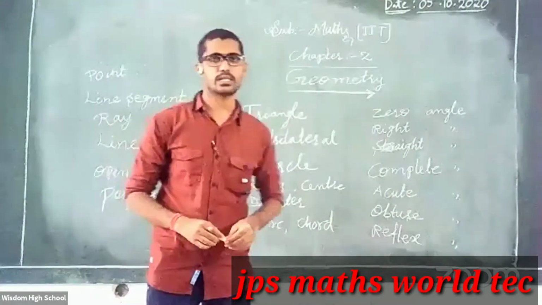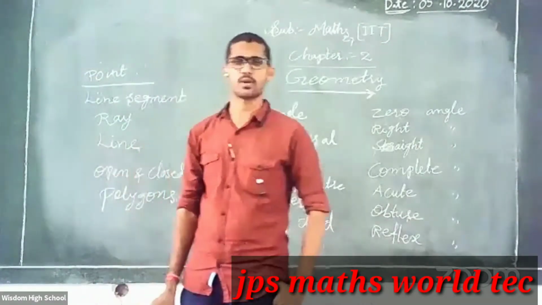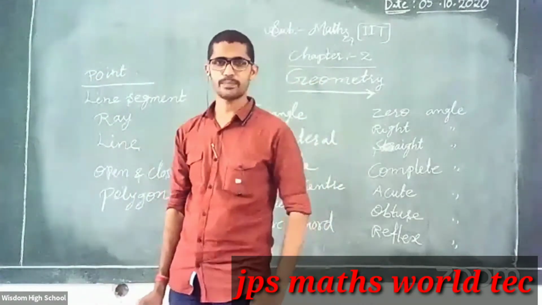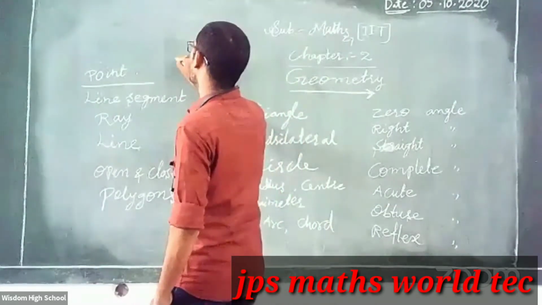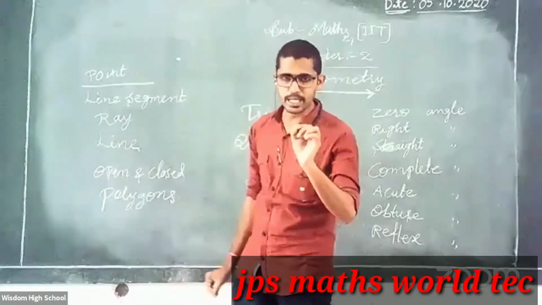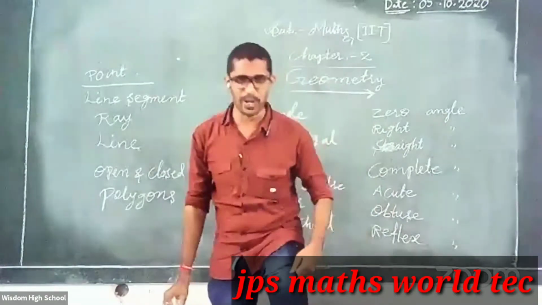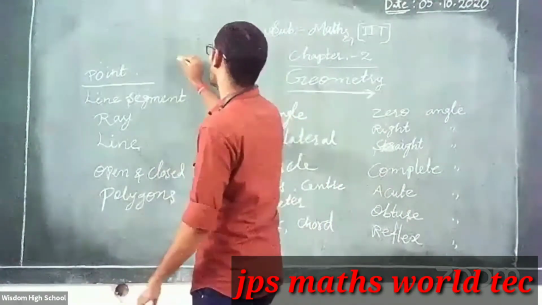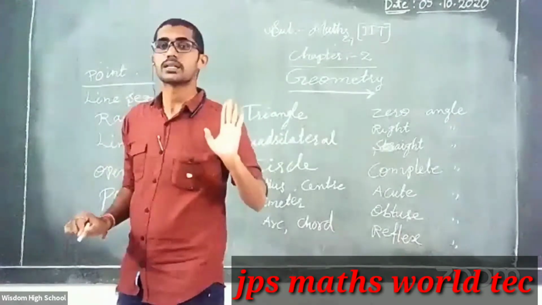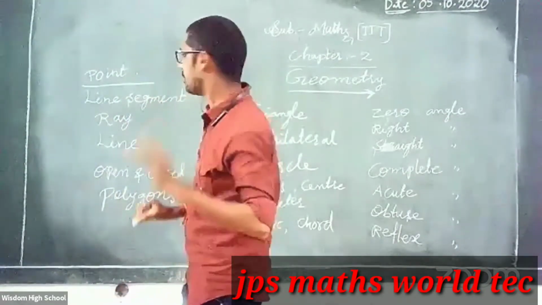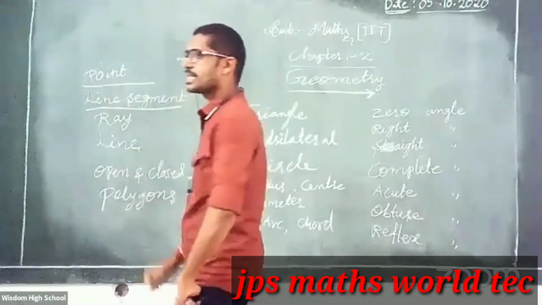Geometry. In this, first, what is a point? Do you know about the point? What is called a point? Tell me. Yes, simple. A fixed dot. You know the dot. A fixed dot is called a point. Everyone clear? Point.